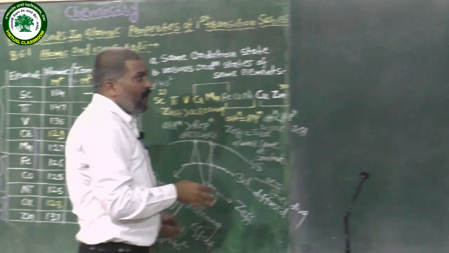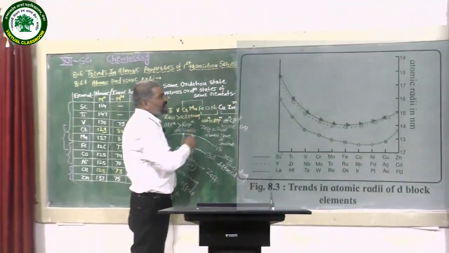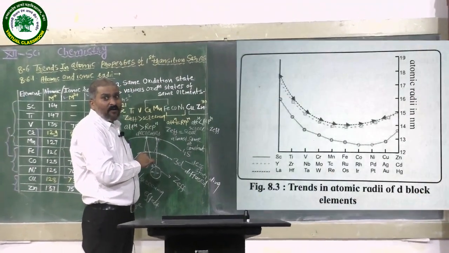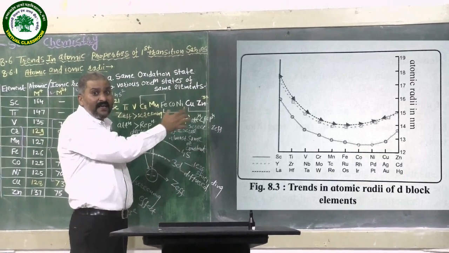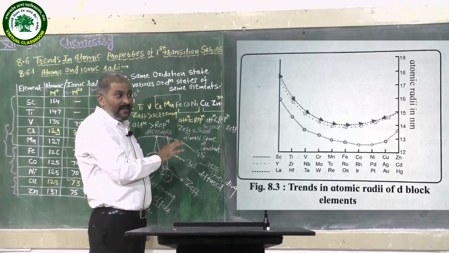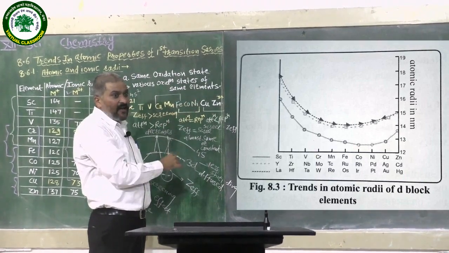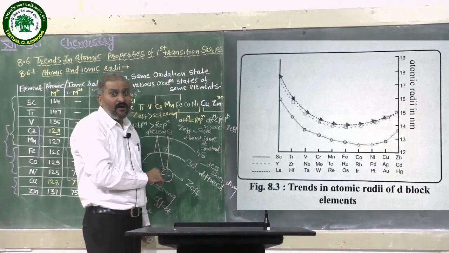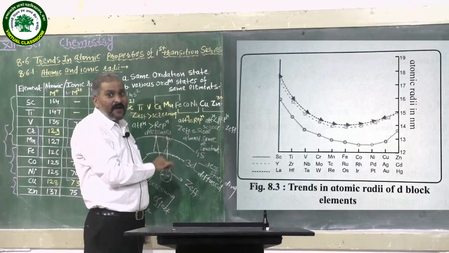In the graph we can see the trends of atomic and ionic radii of these 3d series elements. The trends for three series are shown: the 3d series, 4d series and 5d series.